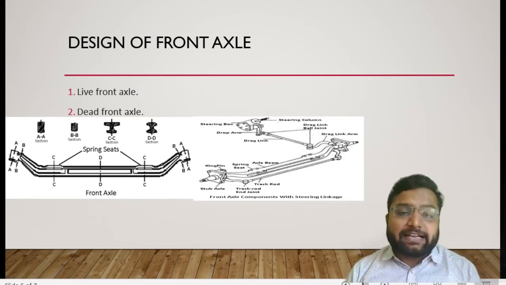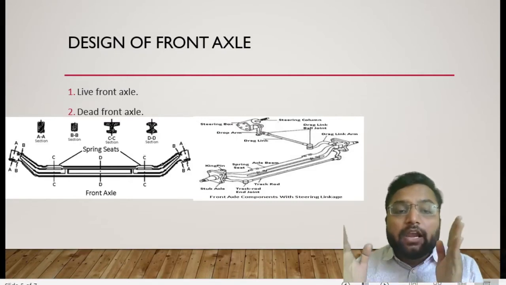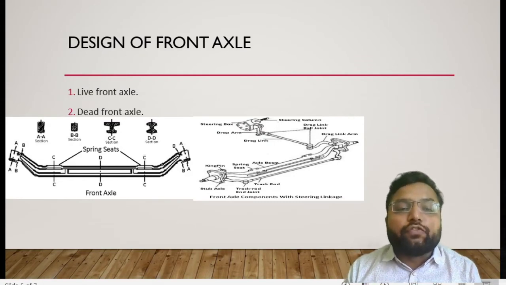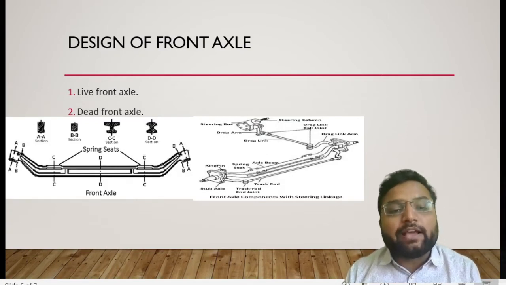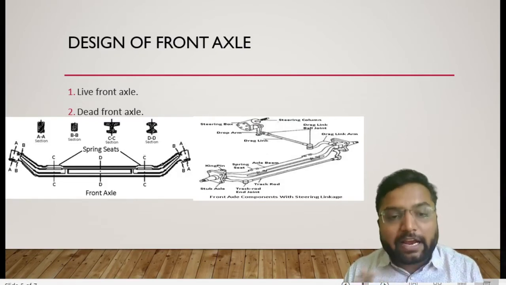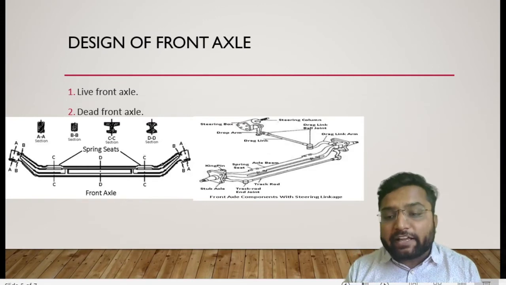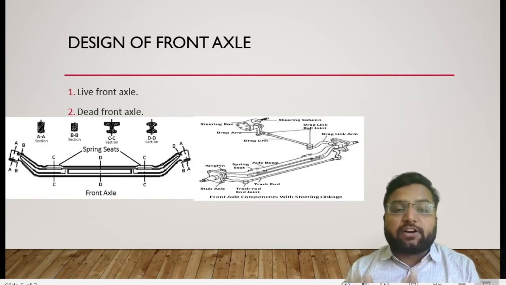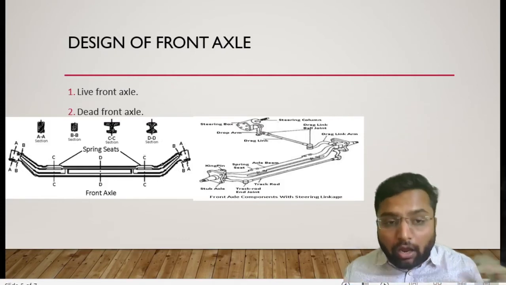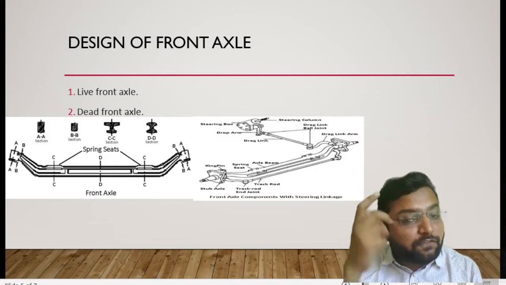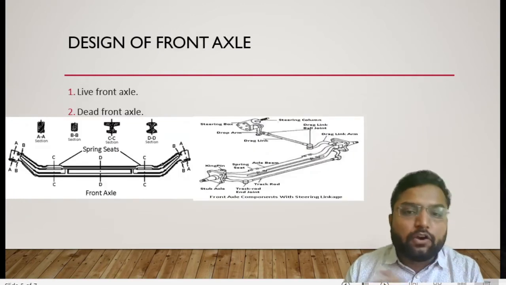In the case of the live front axle, it is supported by our chassis and has limited movement, and it is not directly connected wheel to wheel, because in a front axle there should be a provision for steering rather than any kind of movement relative to each other. So while designing this live front axle, we should provide one portion of the axle which is totally dead, supporting our chassis, and the remaining part should be a transaxle, which could be a semi-floating front axle or a fully floating front axle.